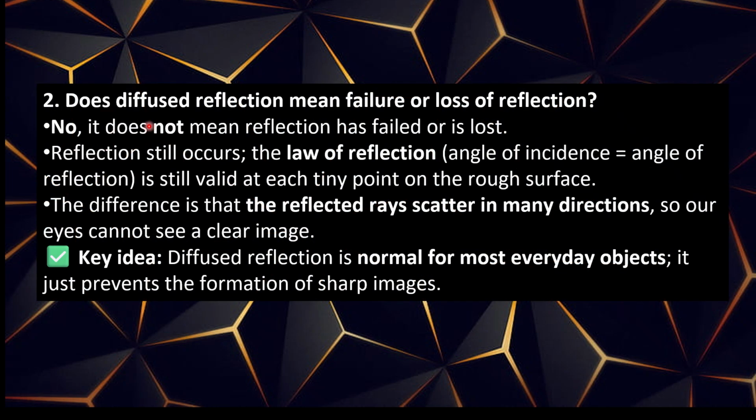Second question: does diffused reflection mean failure or loss of reflection? No, it does not mean reflection has failed or is lost. Reflection still occurs. The law of reflection, angle of incidence is equal to angle of reflection, is still valid at each tiny point on the rough surface. The difference is that the reflected rays scatter in many directions, so our eyes cannot see a clear image. Key idea: diffused reflection is normal for most everyday objects. It just prevents the formation of sharp images.